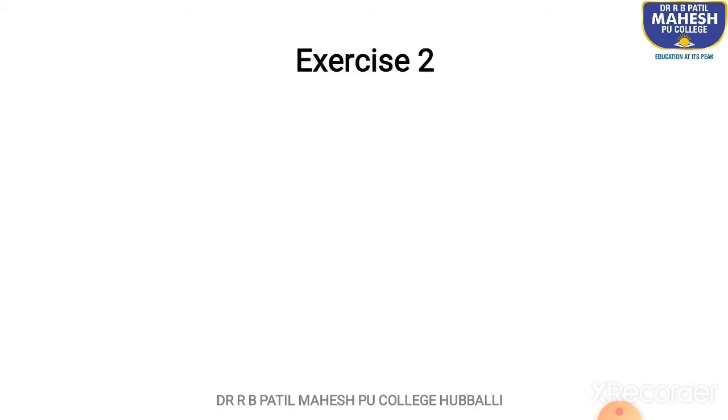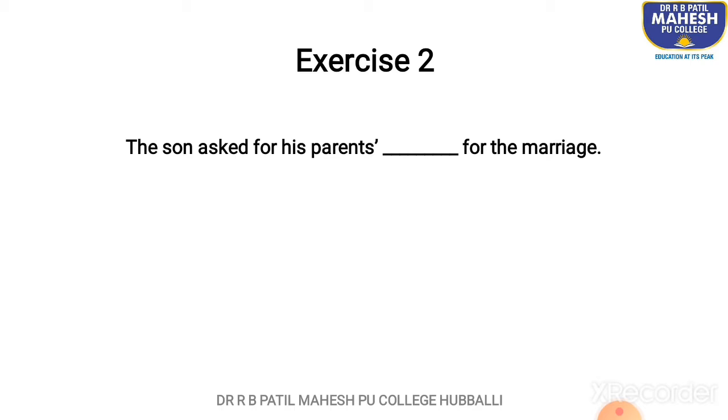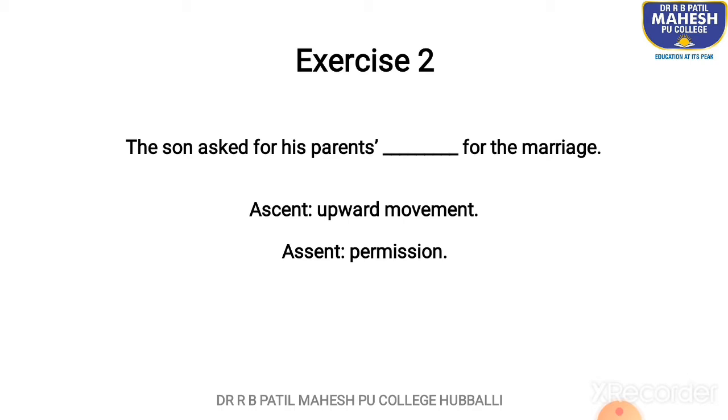The next. The son asked for his parents' dash for the marriage. The words are assent and ascent. Both have the same pronunciation but different spellings and also different meanings, right? Ascent, A-S-C-E-N-T, means upward movement.